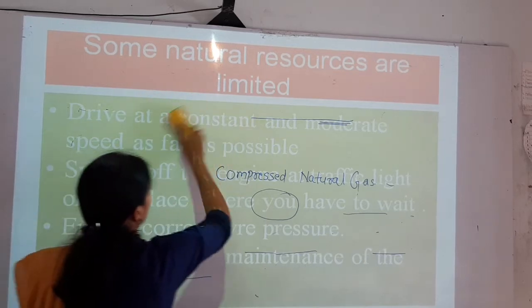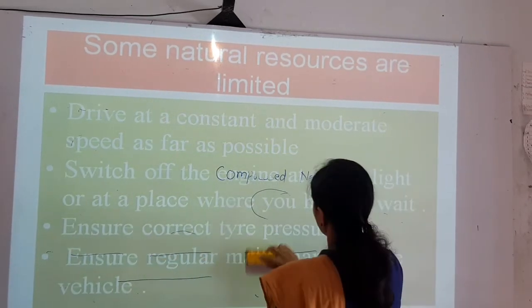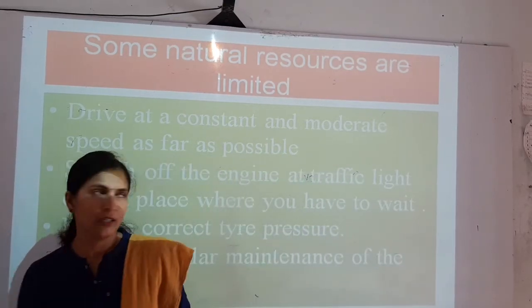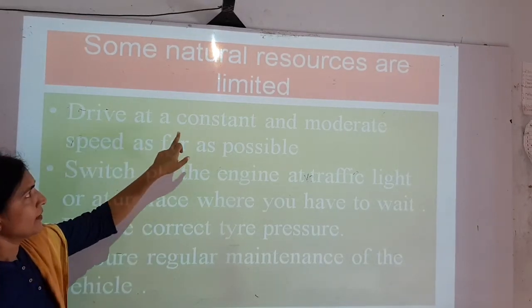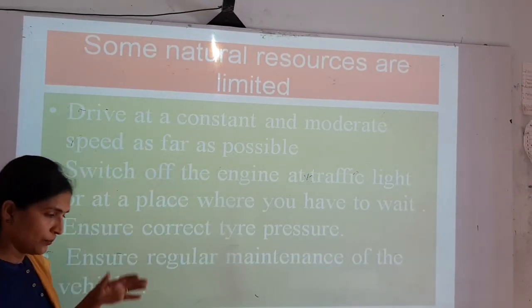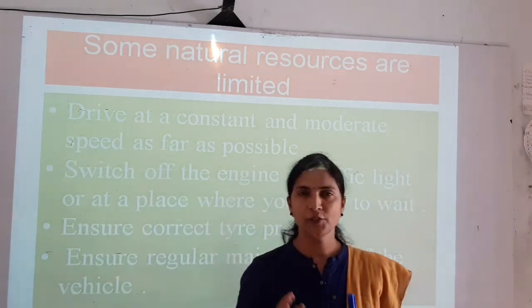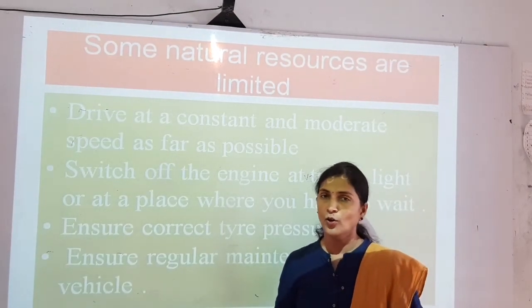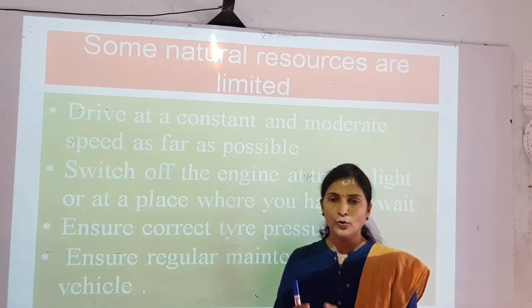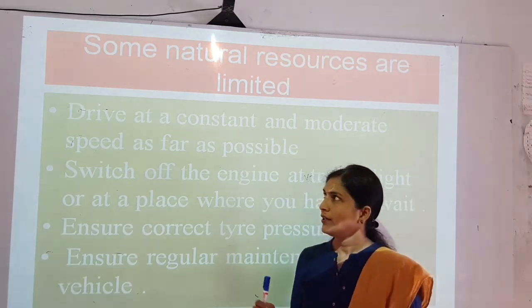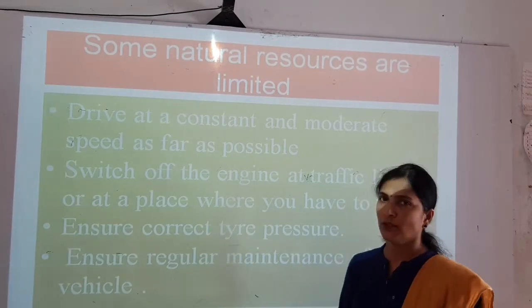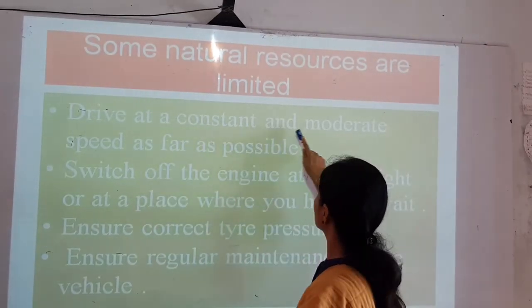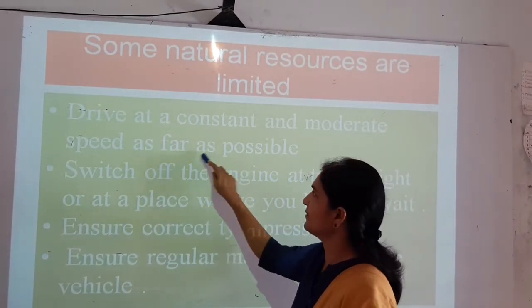Next point is, some natural resources are limited. We know that some natural resources are limited and some are unlimited. Now see, there are some precautions, because some natural resources are limited, so they will get exhausted by human activities. So the next generation will not get them if they are exhausted. So we have to use them sparingly, and take some precautions so that the next generation can get the benefit of this. Drive at a constant and moderate speed as far as possible.